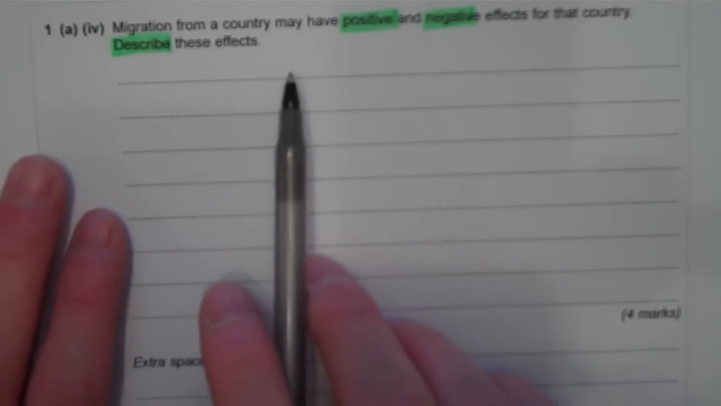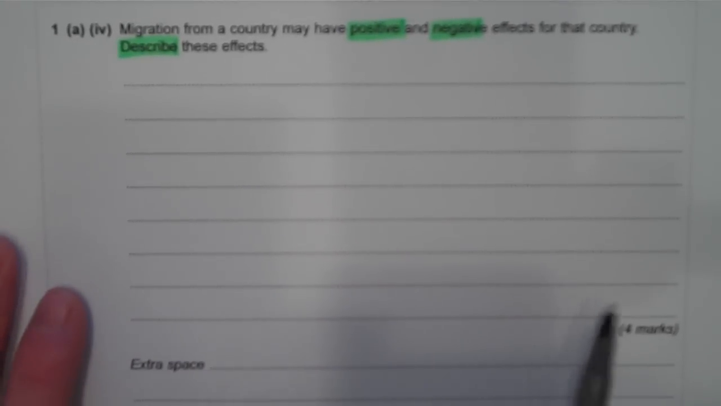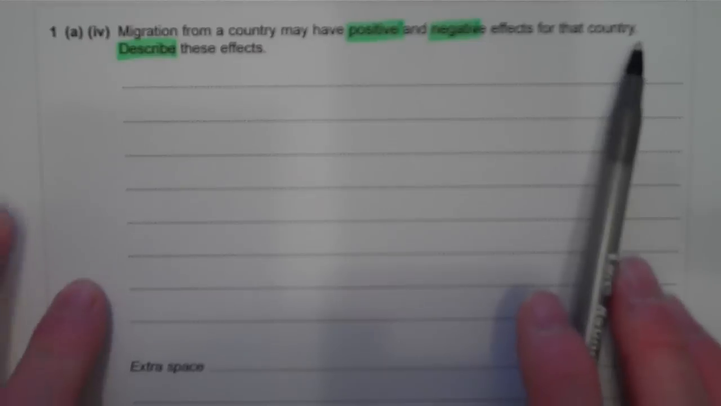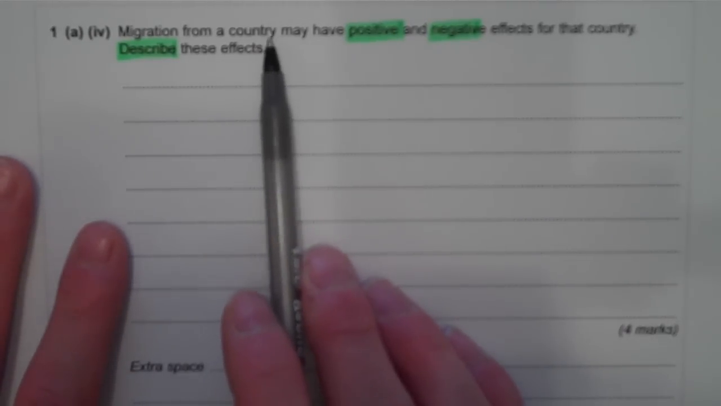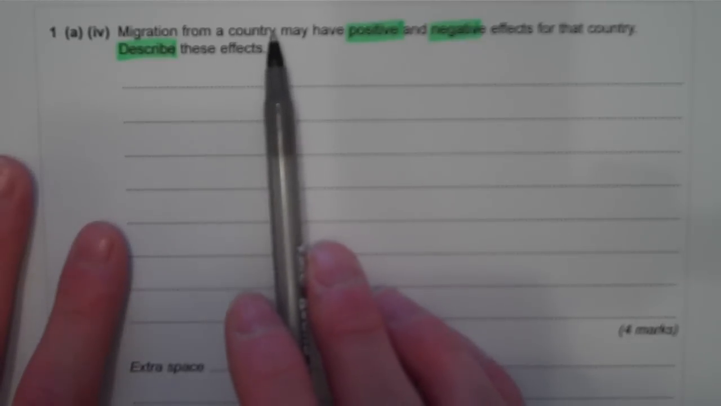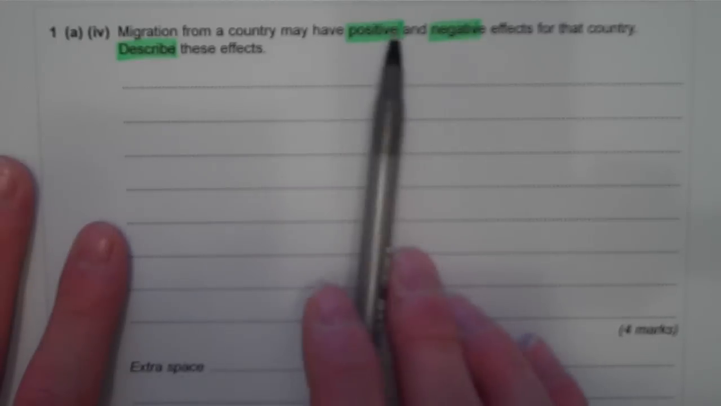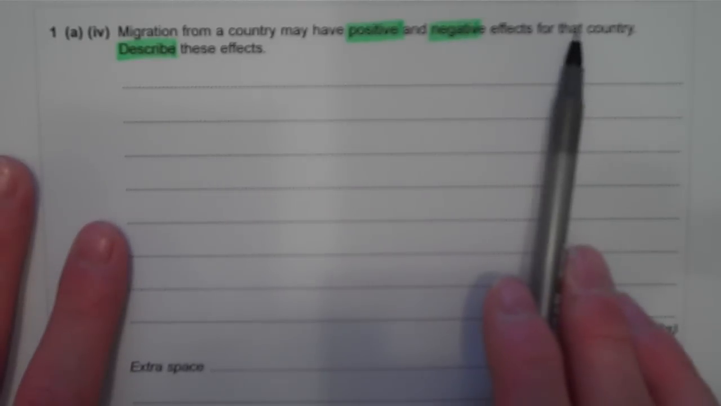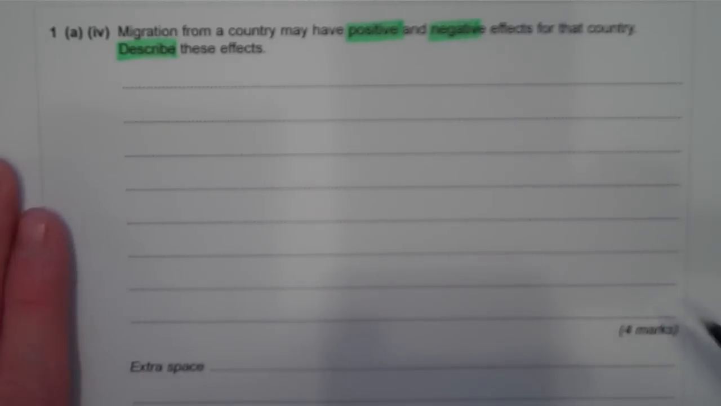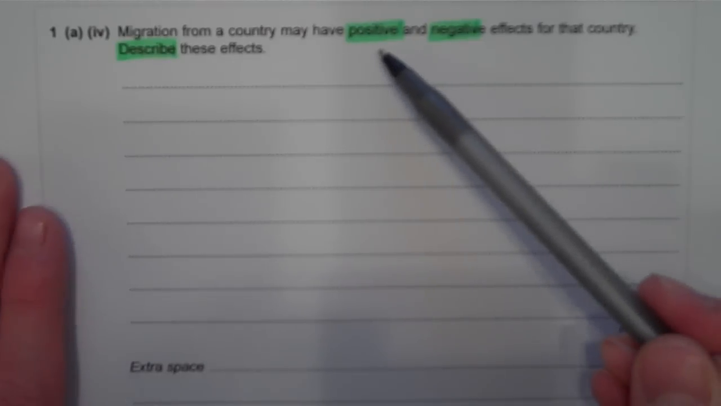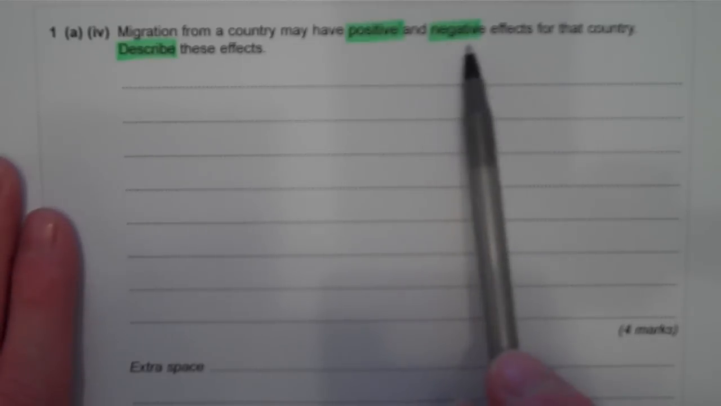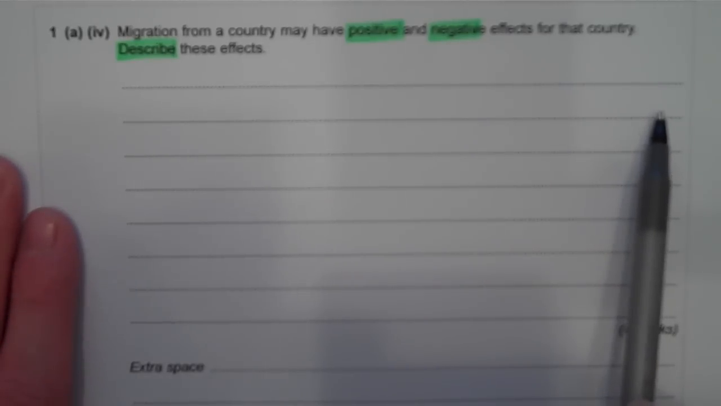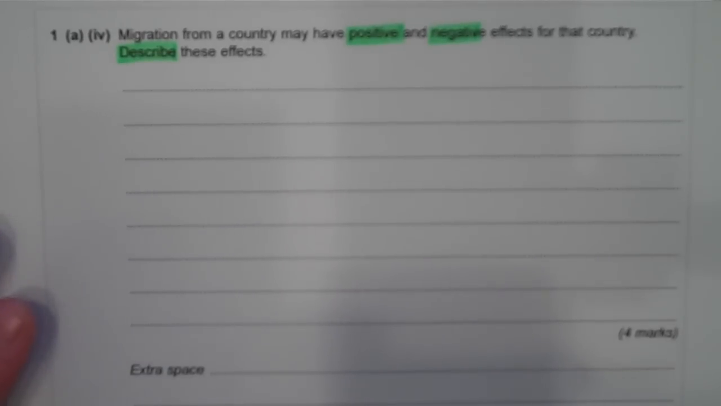Now I'm just going to read through that first part of the question again, because this question could be quite easy to get wrong if you don't read it carefully. Migration from a country. So this is talking about where the migrants have originally come from. It's the source country or the country of origin. May have positive and negative effects for that country. So you've got to make sure that in an answer here you're talking about the positives for the migrants' country of origin, where they come from, and the negatives as well. So let's start by thinking about the positives.